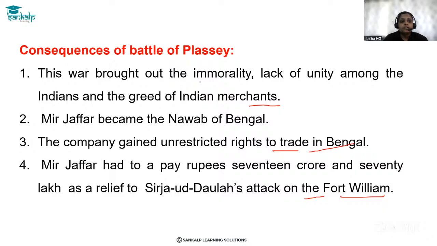And another main point of this chapter is Constantinople, the gateway of European trade. This also you have to remember, the reason for the new sea route to India. All these things are the major points of this chapter.